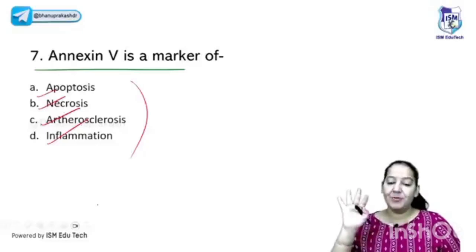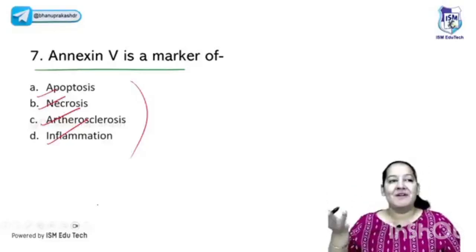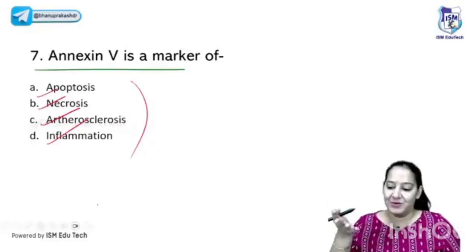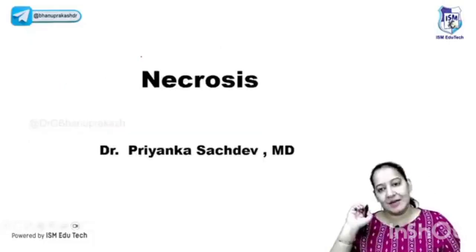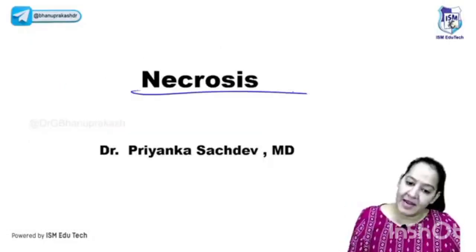Now the question looks very simple to you because I just taught you apoptosis and am putting this question. But once you finish all 19 subjects, the same question looks difficult. So please learn, annexin 5 is a marker of apoptosis. It's a repeatedly asked question. So we are done with apoptosis. Coming to the next, necrosis.